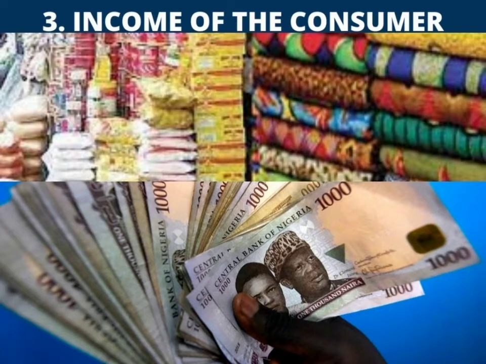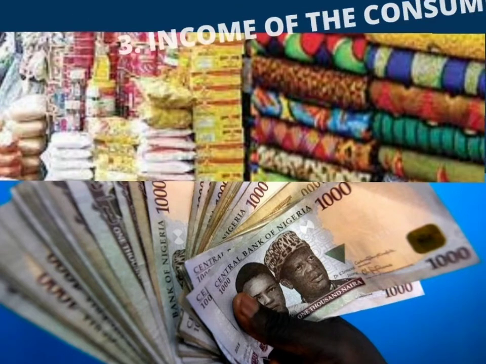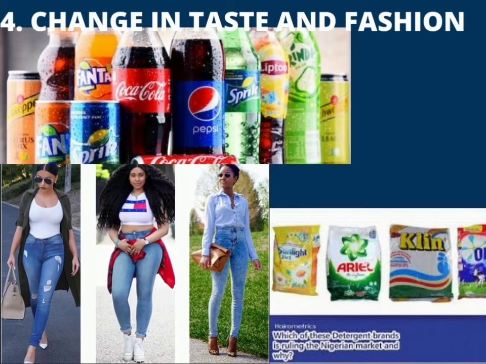3. Income of the consumer. The most important factor influencing demand for a product is the consumer's income. The higher the income of a consumer, the higher the quantity of goods that he or she will demand. The lower the income of the consumer, the lower the quantity of goods that will be demanded. If a consumer has a lot of money, he or she will buy more goods. But if the income of the consumer is small, he will buy fewer goods.